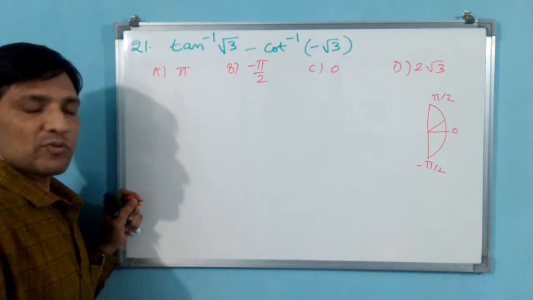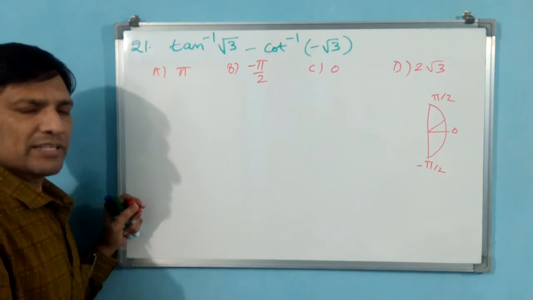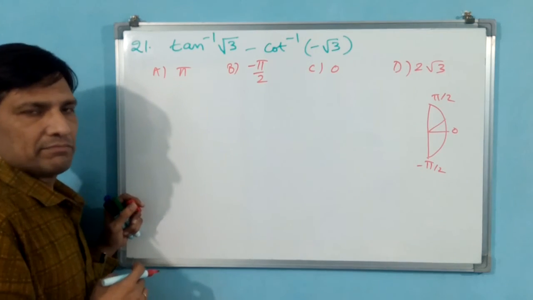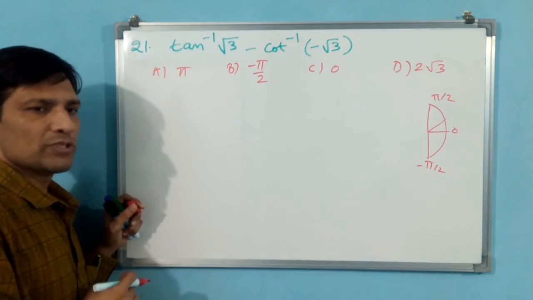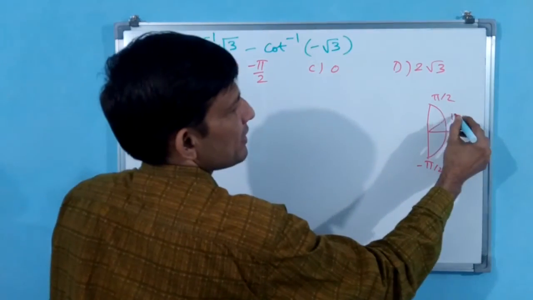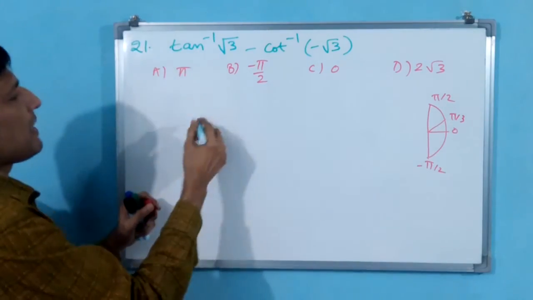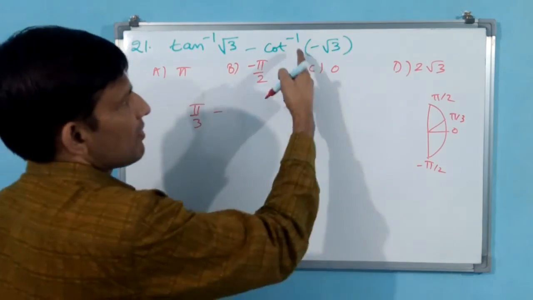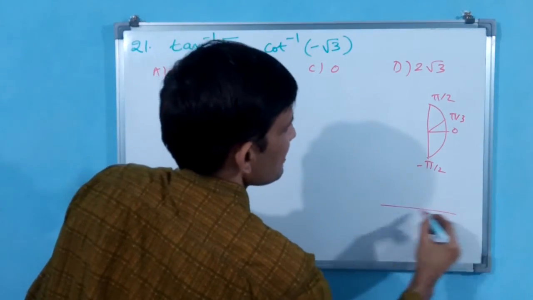But where does root 3 come? Tan 60 is equal to root 3. Okay. 60 means pi by 3. You write here pi by 3. Then this will be pi by 3, minus. Then the cot circle diagram is different.